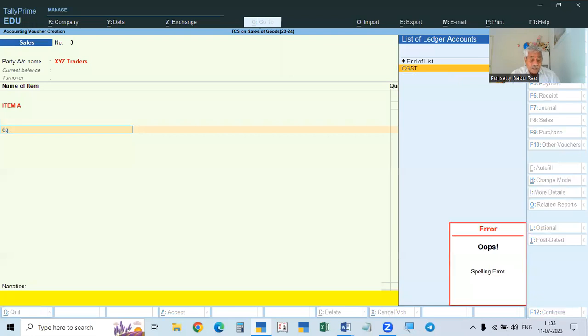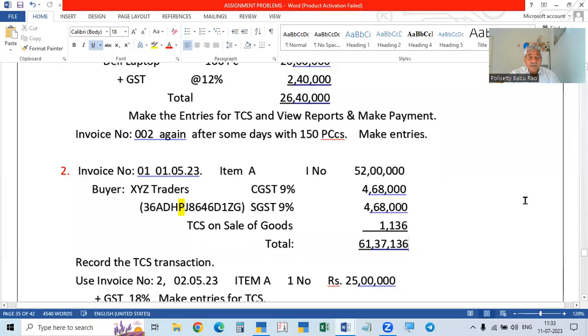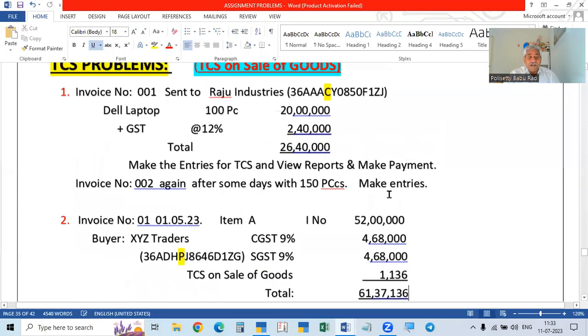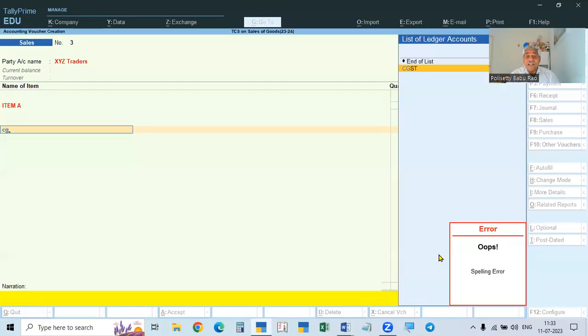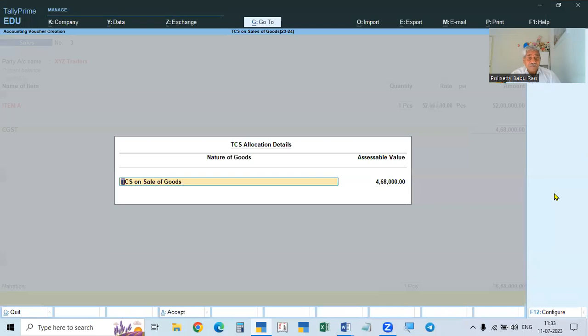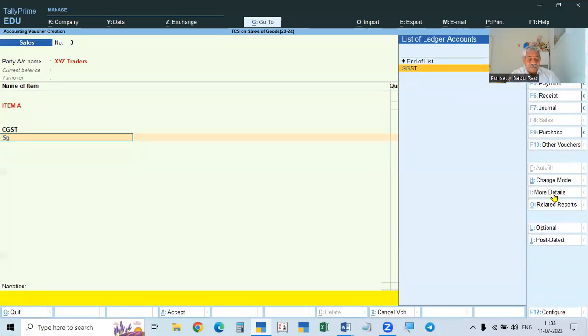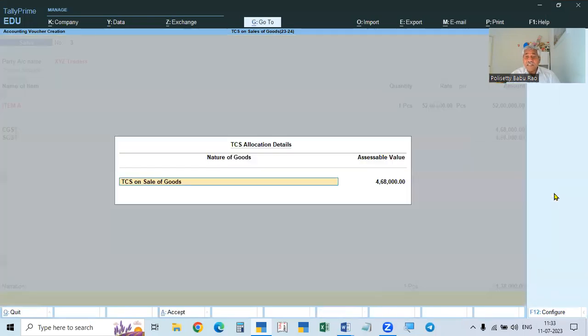Then here, what is the place? The same party, Raju Industries, the same party, XYZ Traders. Here, when I am creating XYZ Traders, see, this is the number. P means person, meaning proprietary concern. The state is the same, 36. So CGST, then SGST. CGST and SGST have been taken.